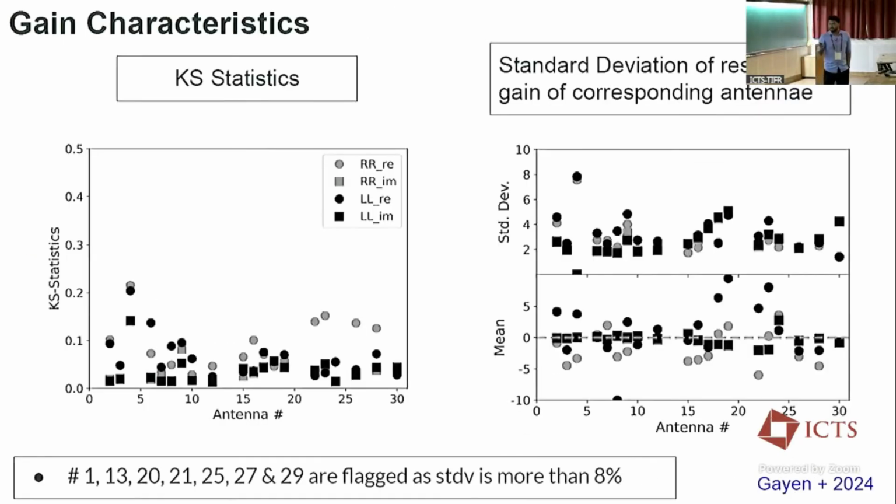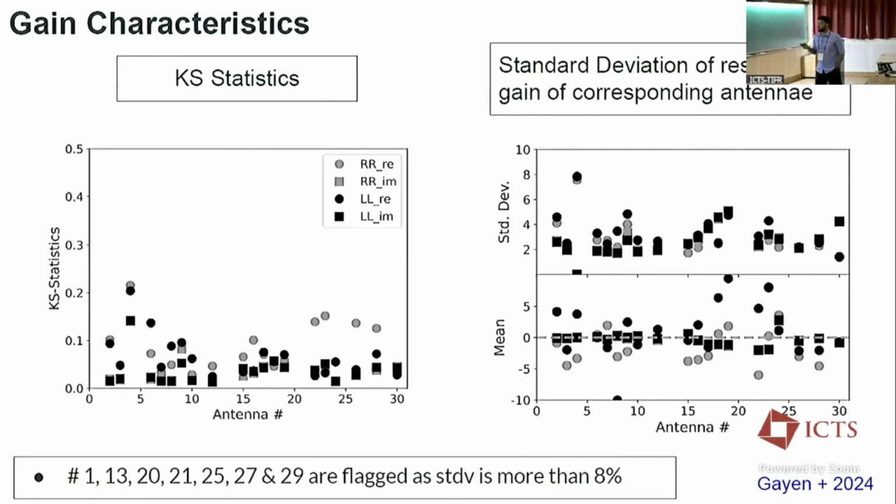Here are some gain characteristics. As we discussed in the previous talk, in our simple gain error model, we assume that all the residual gains are similar for all antennas and follow a Gaussian distribution. For that, we do a Kolmogorov-Smirnov test on the time series data of our residual gain error. We see that the K statistic values are more or less 0.1 to 0.2, which means there is only a 10% chance that it will not follow a Gaussian distribution. So we can simply say that most antennas' residual gain errors follow the Gaussian distribution.